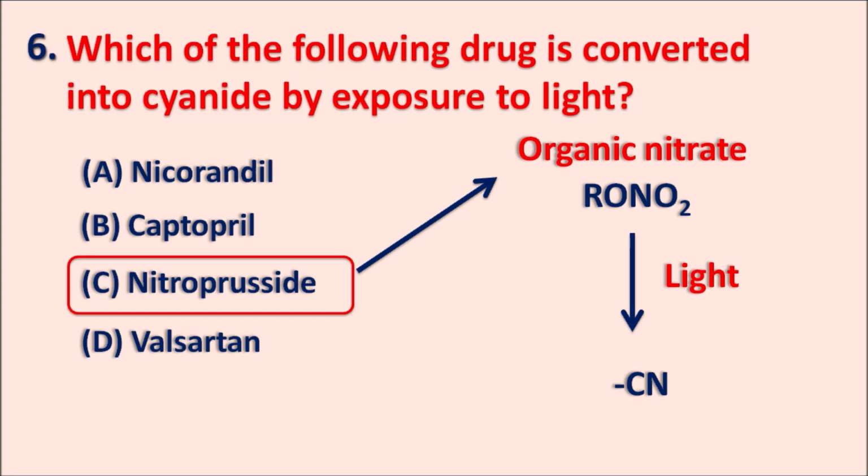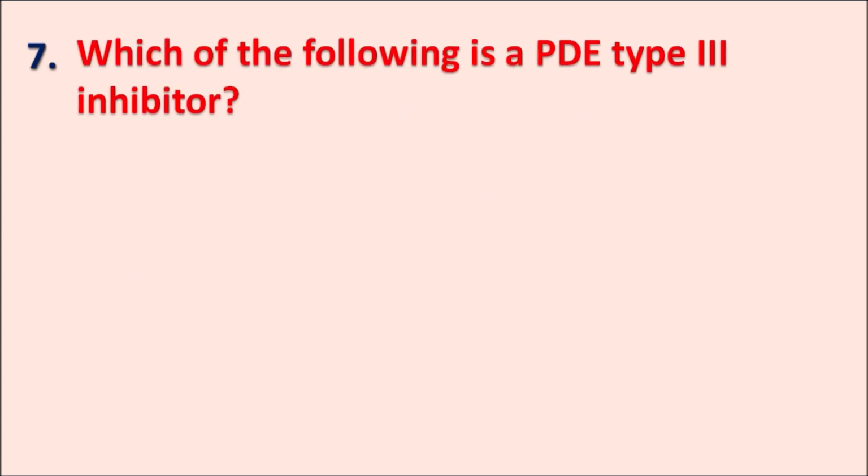Sodium nitroprusside, even though it is an organic nitrate, is not used for the treatment of angina. It is mainly indicated for the treatment of emergency hypertension. Seventh one, which of the following is a phosphodiesterase type 3 inhibitor?